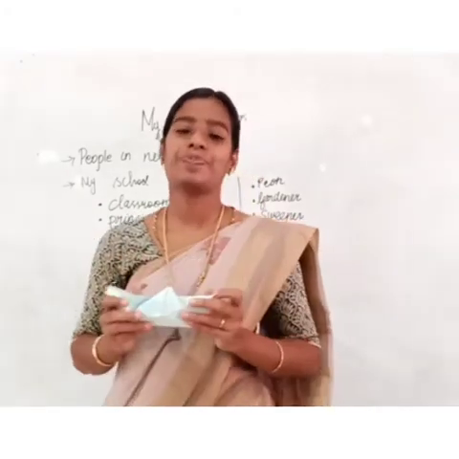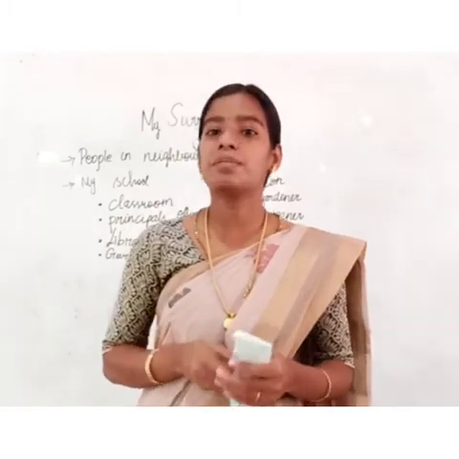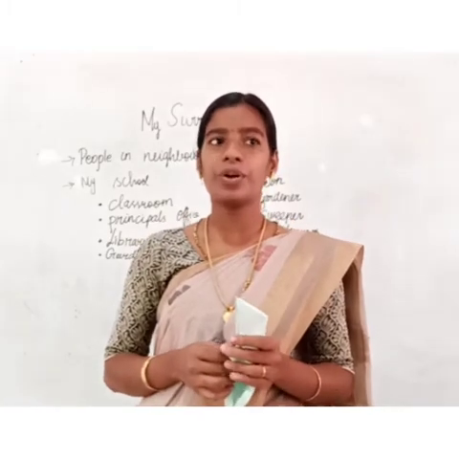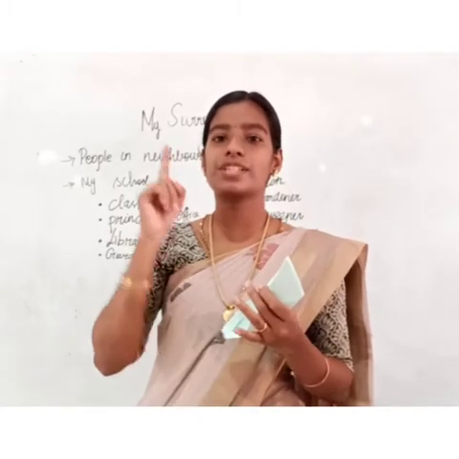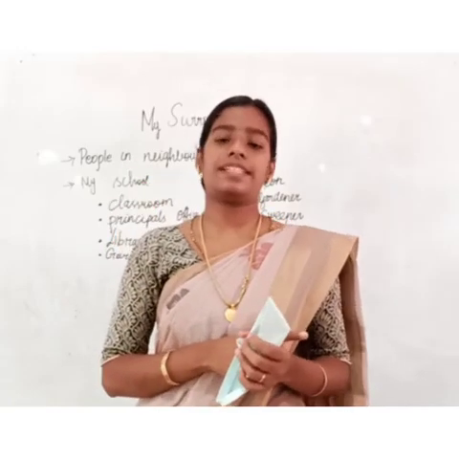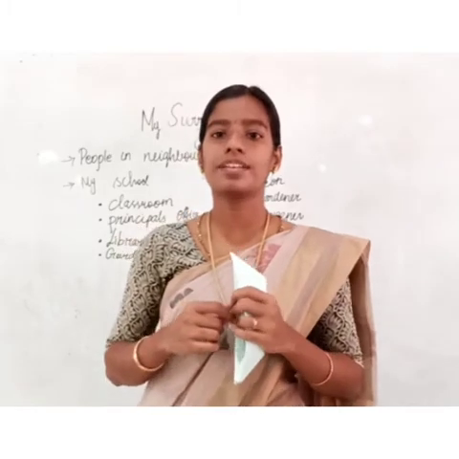Yeah, very good. So, in today's class, we have learned about people in the neighborhood. What are the things in the neighborhood? School, market, post office, police station, hospital, etc. And about my school. What are the things in my school?